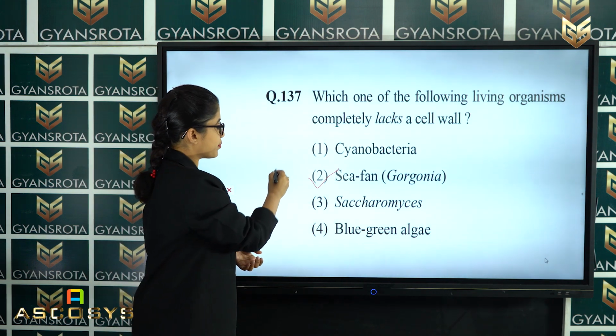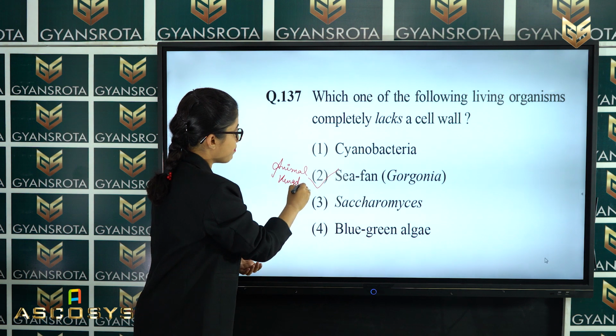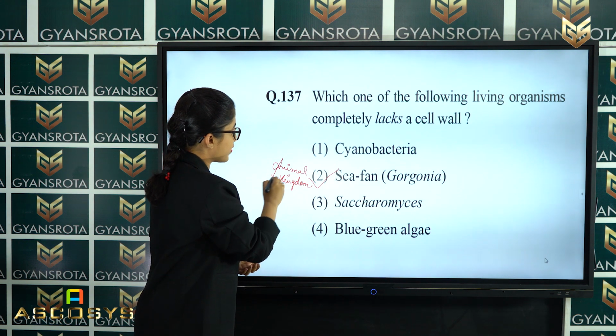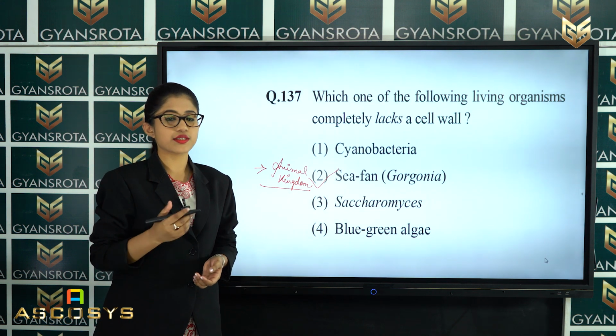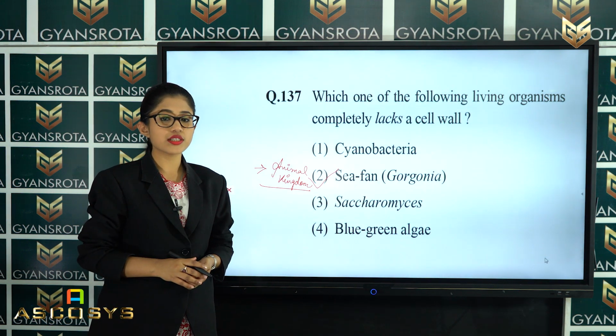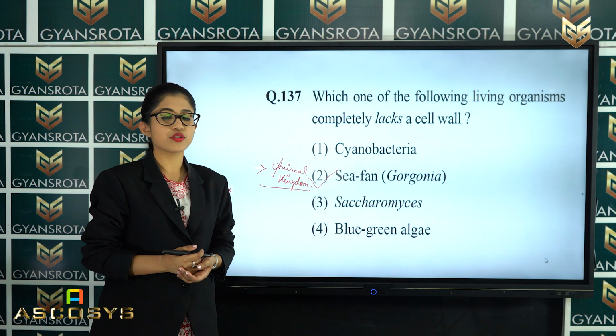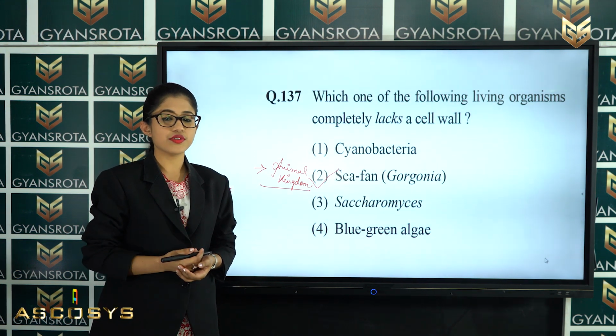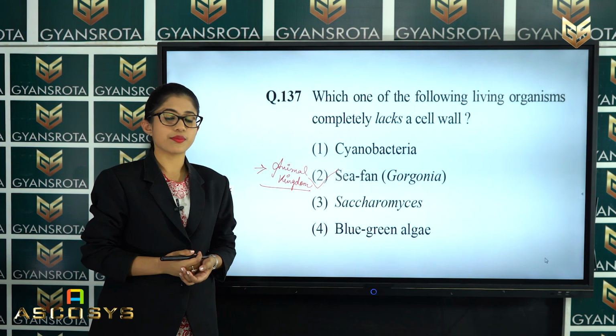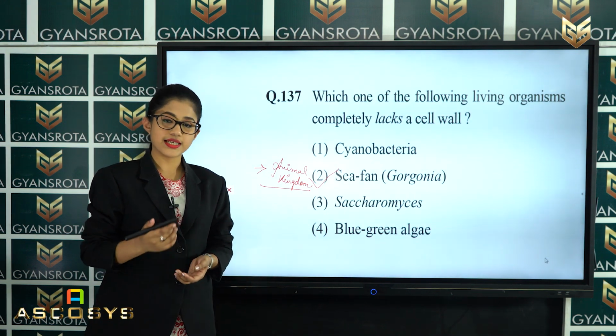So this is from the chapter Animal Kingdom. Make sure you understand this chapter very clearly, and all the scientific names which are given in your NCERT textbooks are very important. So you must know all the examples of the separate phylums that are given, and also the class and order which is given in your Animal Kingdom chapters. Now let's move on to the next question.